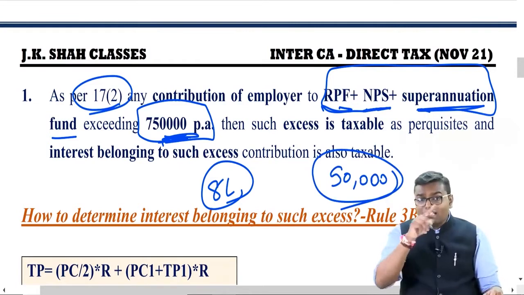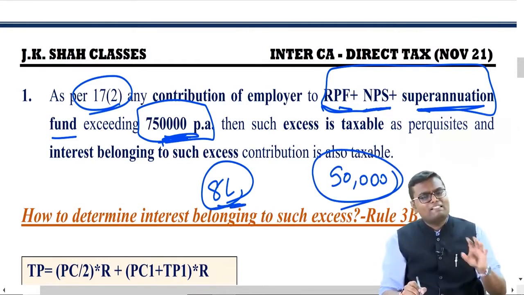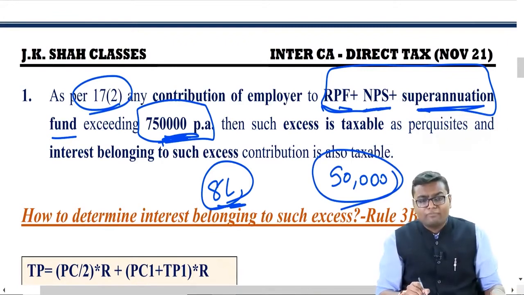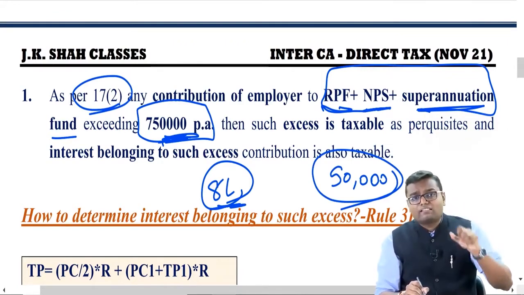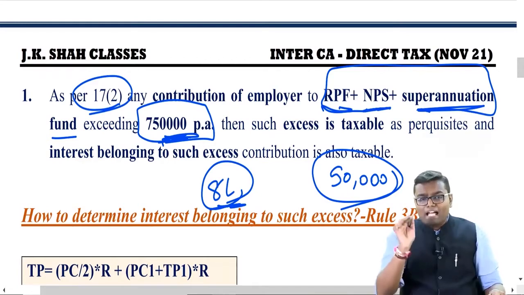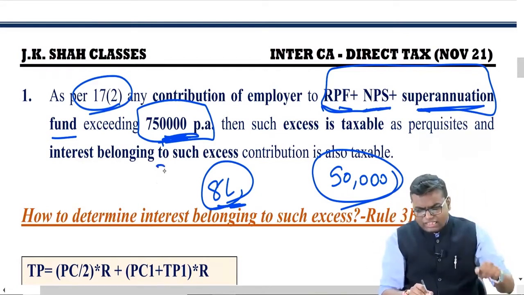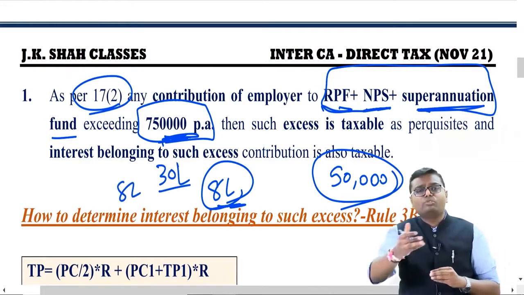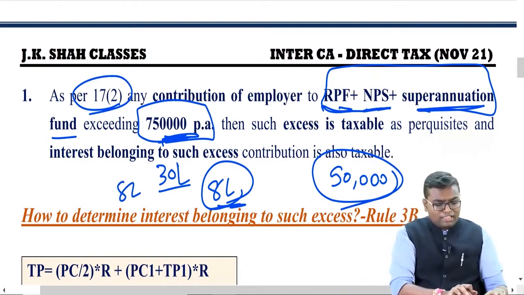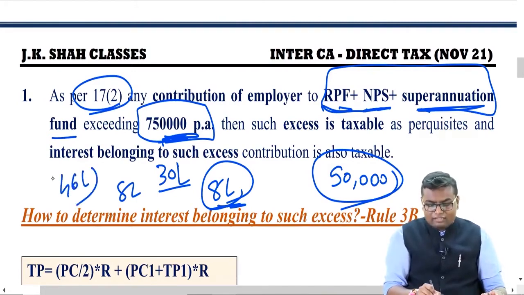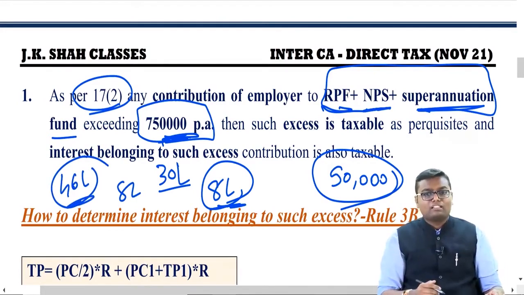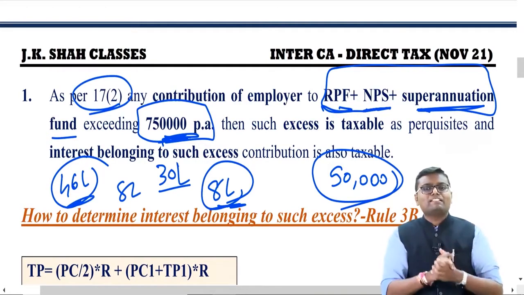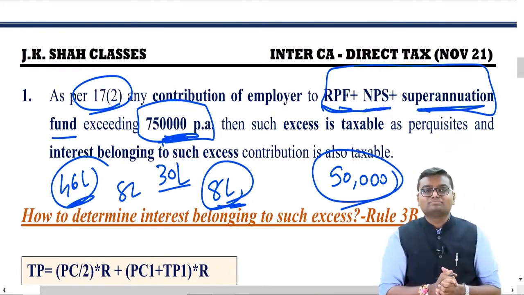Now, in this entire year, on this 8 lakh rupees and whatever fund is available in my RPF, I would be getting total interest. Let's say the fund available in my RPF at the beginning of the year is 30 lakh. In this year, I contributed 8 lakh, my employer also contributed 8 lakh. So the total fund at the end of the year will become 46 lakh. On this 46 lakh, I will be getting interest. Generally, that interest is also exempt up to a particular limit, that is 9.5% per annum.